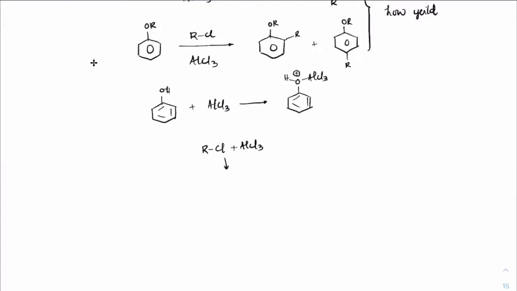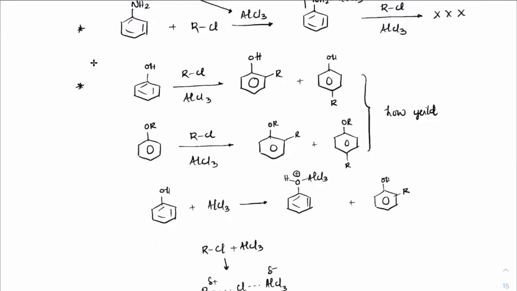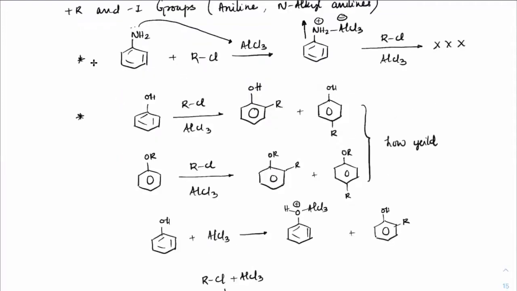So which will try to generate this R delta plus here with Cl and AlCl3 delta minus, and this R plus will get attached here to give a small or very poor yield of R substitution. And experimentally it has been observed aniline does not give even a small amount of yield, but phenols and anisoles would give a poor yield here. So if the question was asked like which of the following will give Friedel-Crafts reactions only, then you can still take phenols or methoxides, but not anilines.